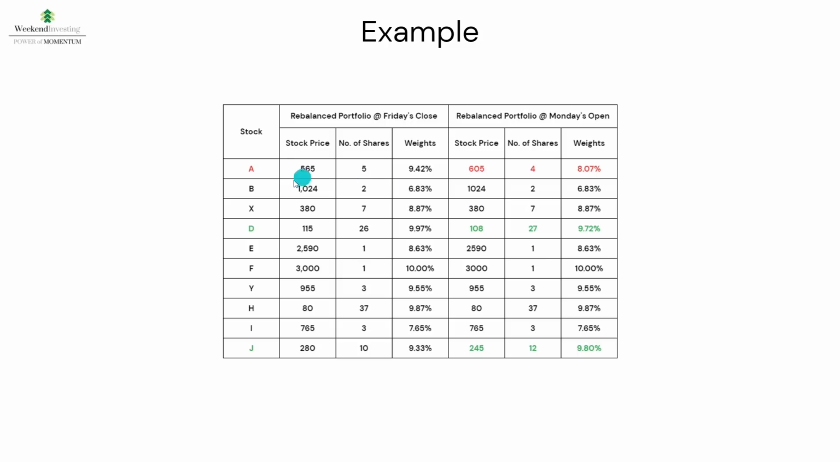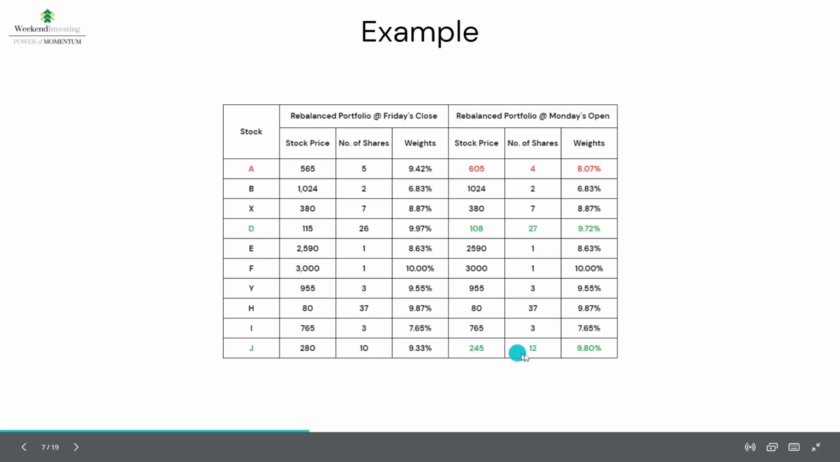Now, stock A, as you can see, has gone up from Rs 565 to 605. Due to this change in pricing, the weightage allocation gets altered as well. The smallcase platform will automatically reduce the number of shares from 5 to 4 in order to stay within the limits of the target weightage allocated to that particular stock in the portfolio. Similarly, stock D's price goes down from Rs 115 to 108, resulting in the addition of 1 share. Stock J's price goes down from Rs 280 to 245, resulting in the addition of 2 shares.